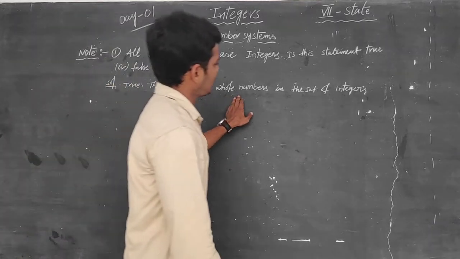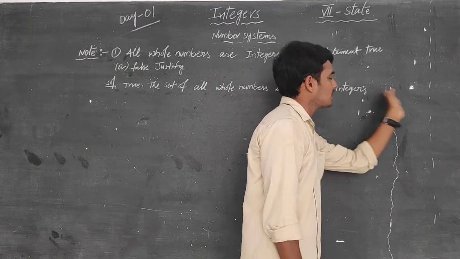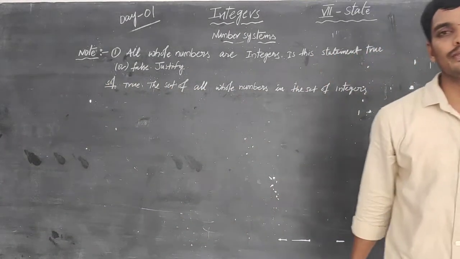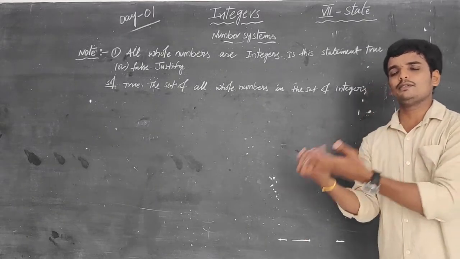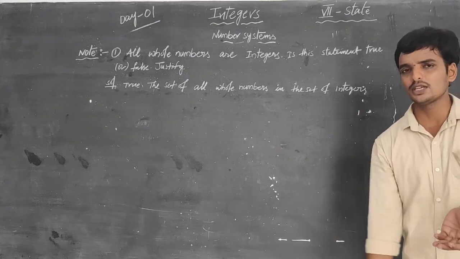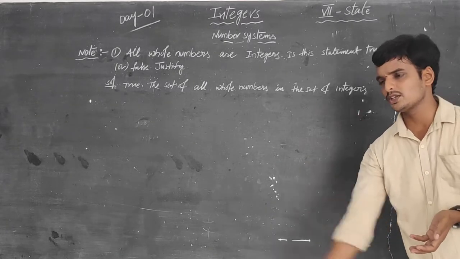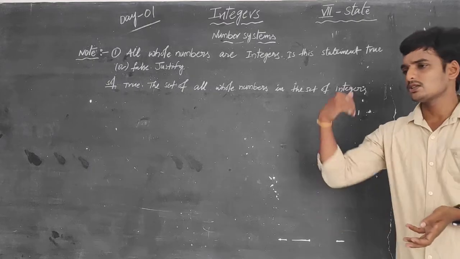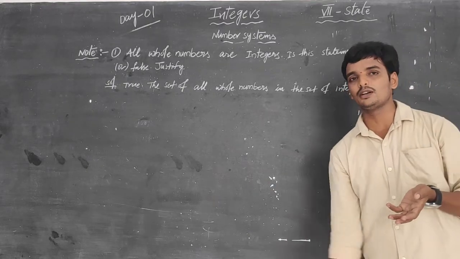Any whole number is in the set of integers. For example, 5 is a whole number, 5 is an integer. 100 is a whole number, 100 is an integer. 2000 is a whole number, 2000 is an integer. 5000 is a whole number, 5000 is an integer. 2500 is a whole number, 2500 is an integer.